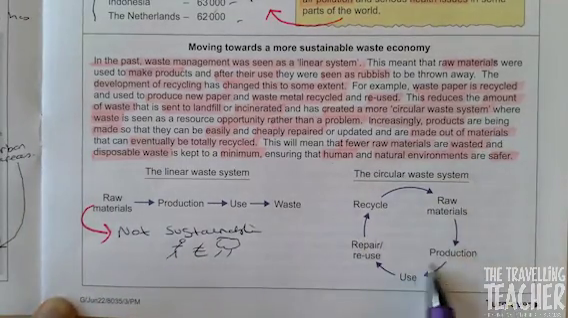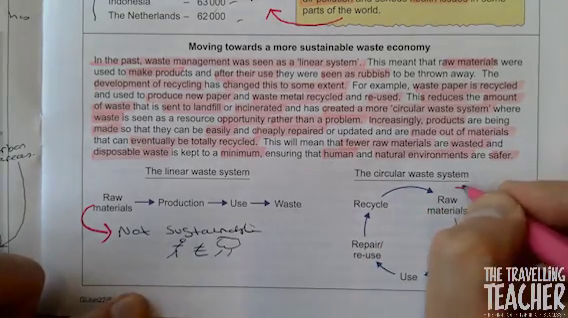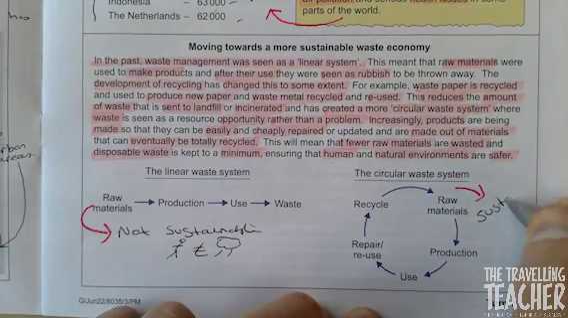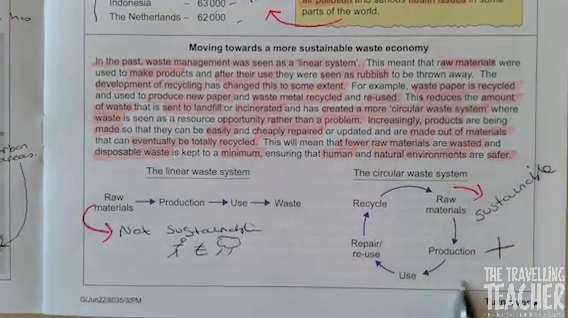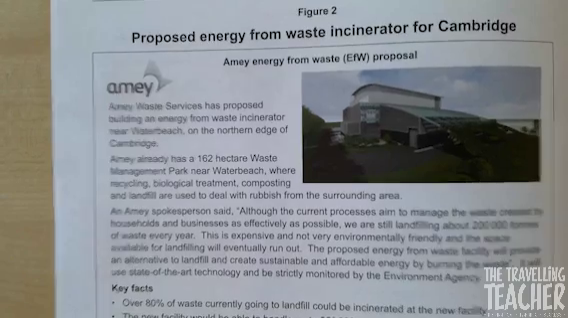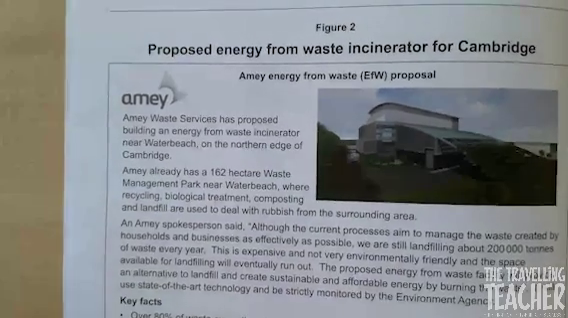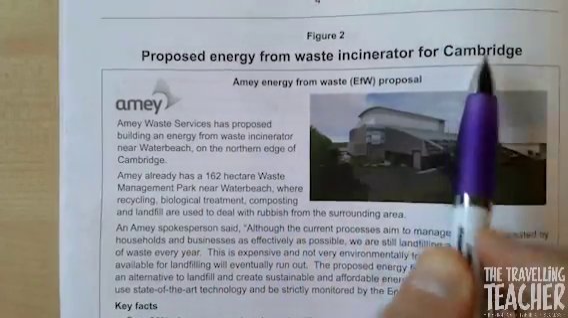We then have what we have now, and we're trying to promote more of this. We have our circular waste system. Now this method is most certainly more sustainable. This method is positive. This is what we want to work towards. Right, we now move on to figure 2, which is starting to look at a potential solution for this growing waste problem. Right, let's dive straight into proposed energy from waste incinerator for Cambridge.